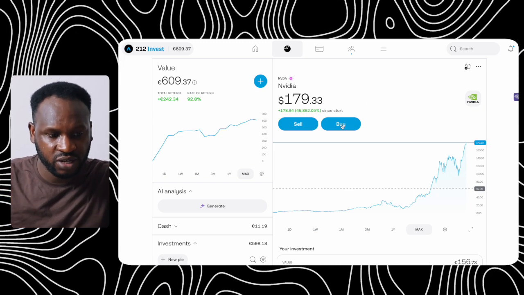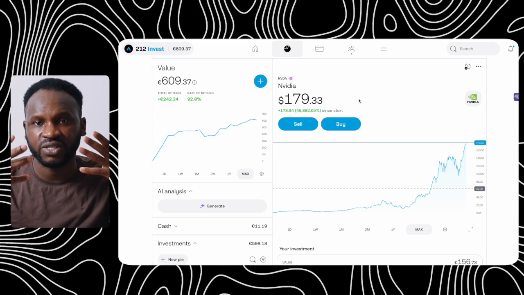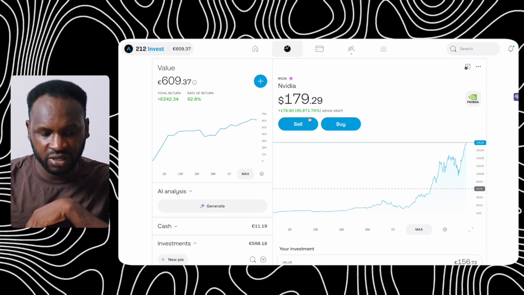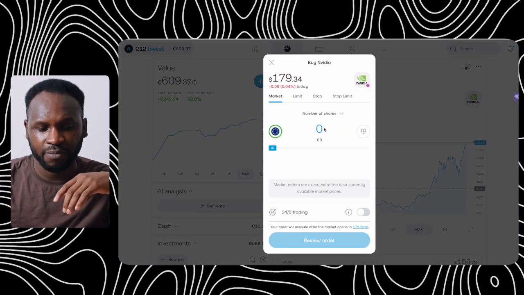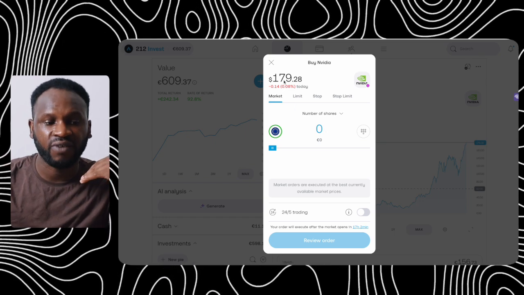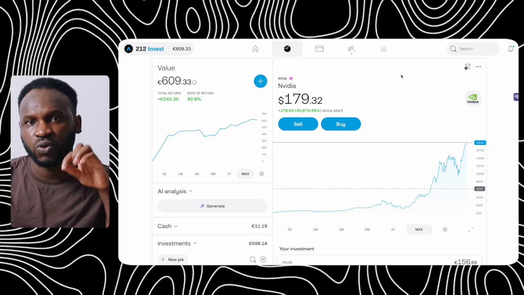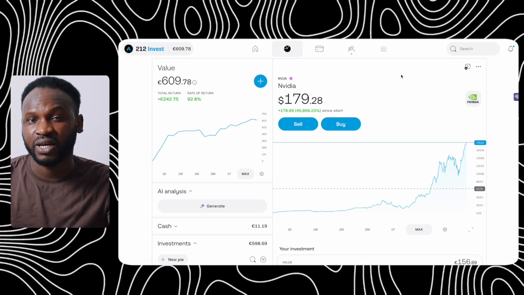So that is it. What you can see here is the price of Nvidia. This is if you want to invest in individual stocks. That is when you can use this tab here. If I click on buy now, it's going to show me this tab, and I'm going to enter the amount here and buy the share that I want to buy. That is if I want to buy any of these, but I don't want to buy anything. I'm just showing you how this platform looks, and I'm showing you the proof that I have made profit here.